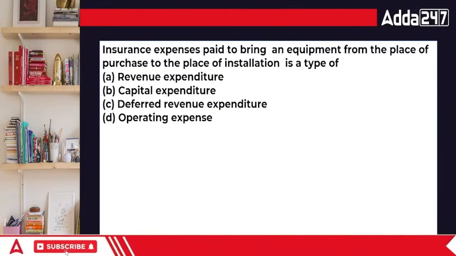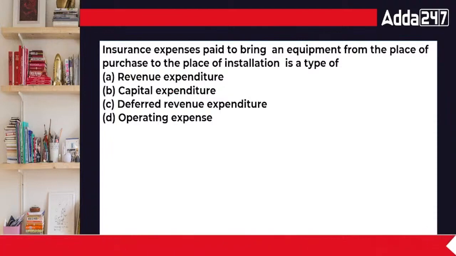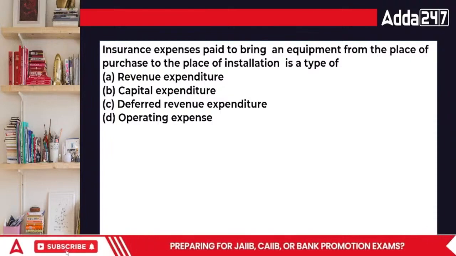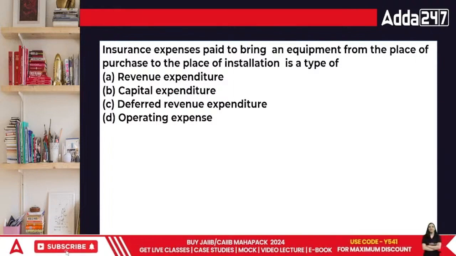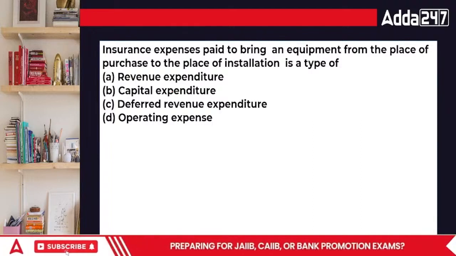There's only one thing that will happen. The particular transportation cost is going to be a part of the cost of AC. Isn't it? Because till the time I don't get that particular AC to my place, how will things work out? है ना? Simple yet very important point.